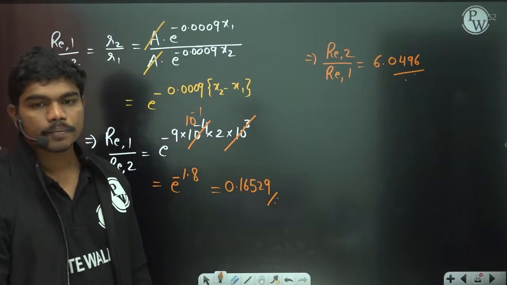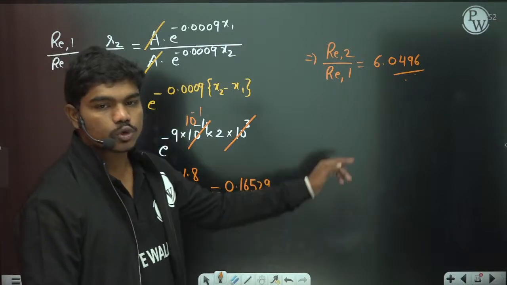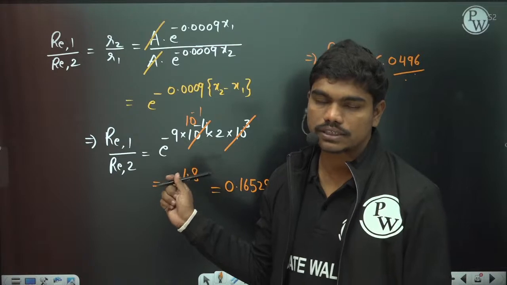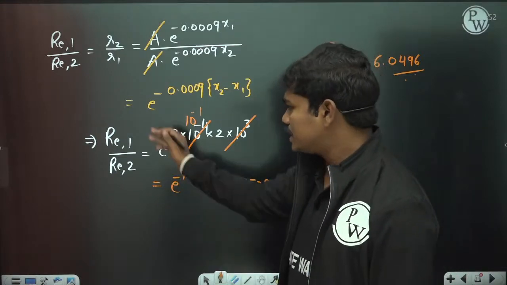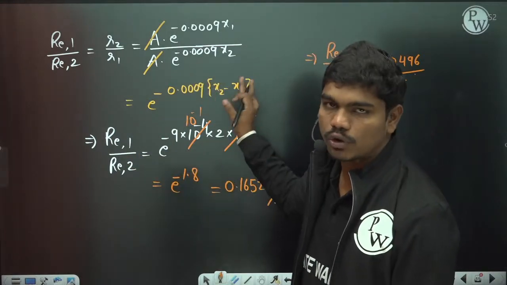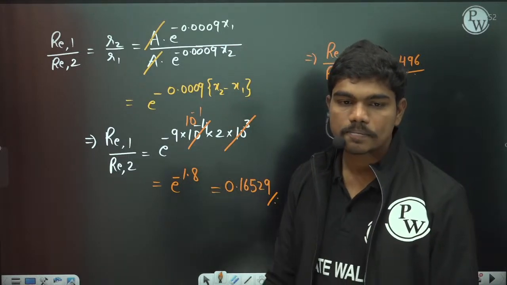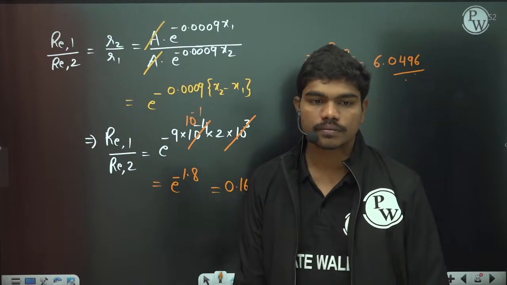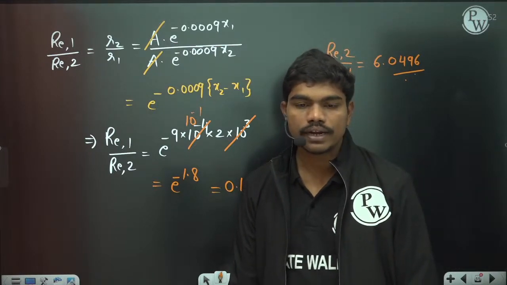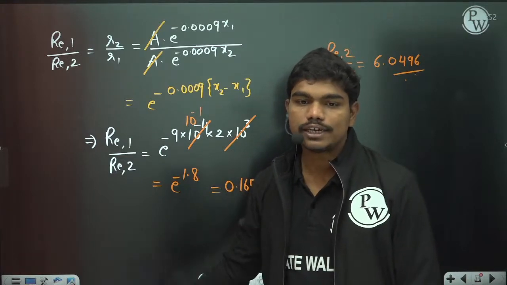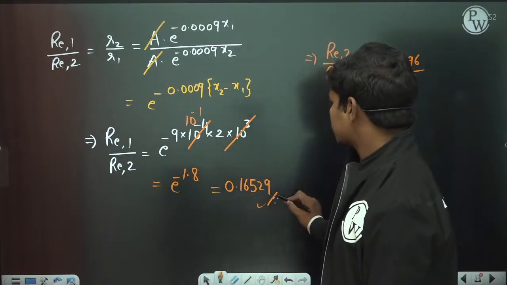Okay, this is 2 by 1 and this is 1 by 2. Since nothing is mentioned, both answers will be given correct here. But generally if they ask you 1 by 2 or 2 by 1, we'll go for this value or that value accordingly. Is this clear to you? Fine. Since they did not mention 1 and 2, both can be written as correct answers.